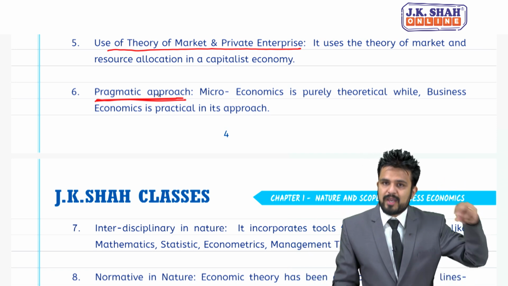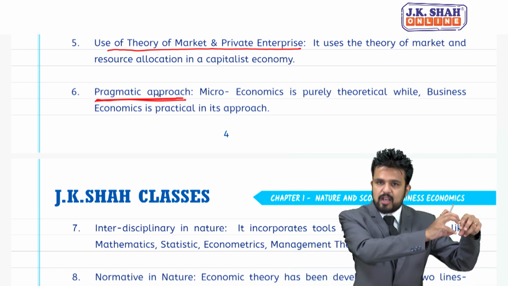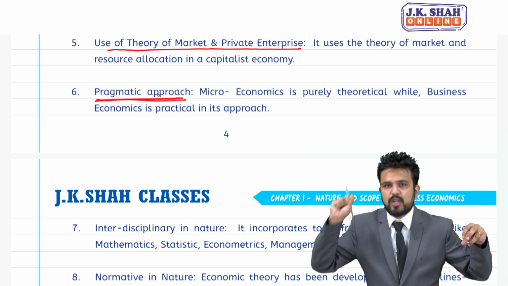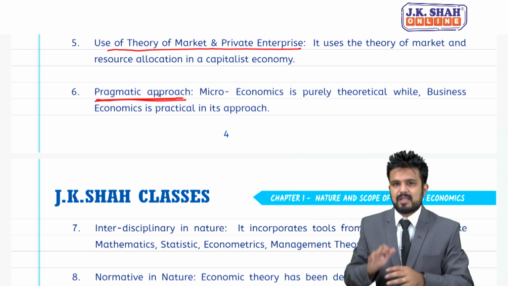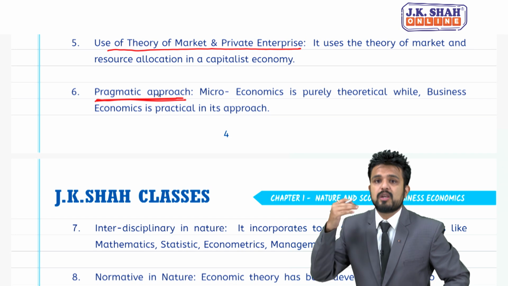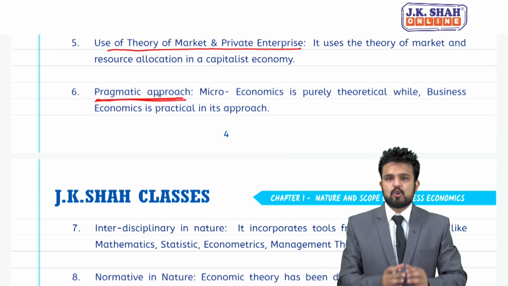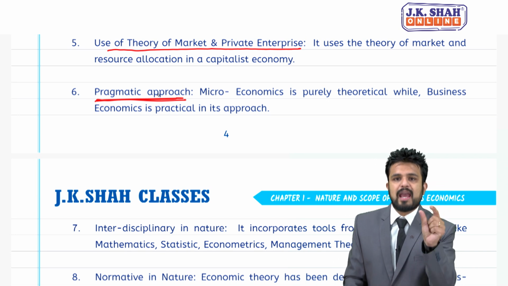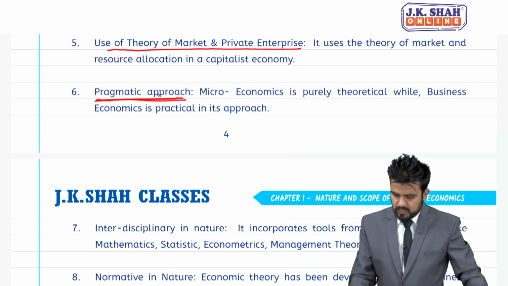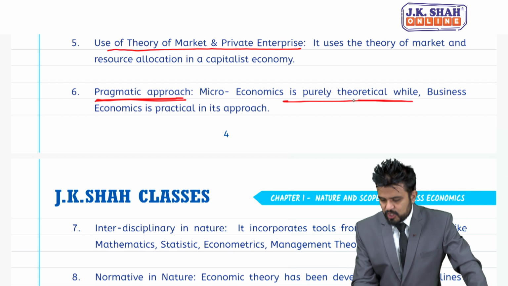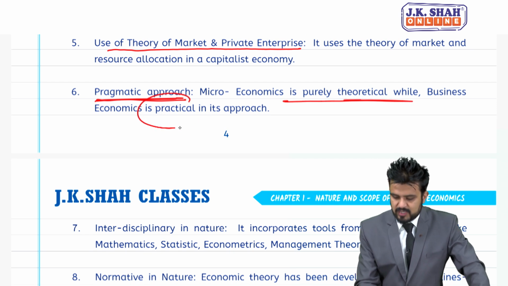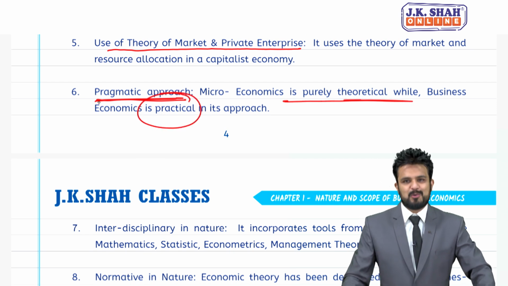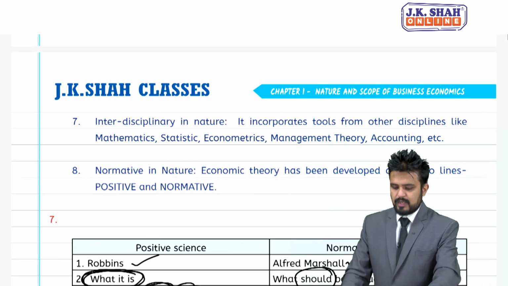So, economics is theory. I will take concepts from economics, I will put them in my business, I will use them in my business, and it will become which approach? Practical approach. So, a combination of theory and practical, I would say it is pragmatic. Microeconomics is purely theoretical while business economics is practical in approach. Next point,